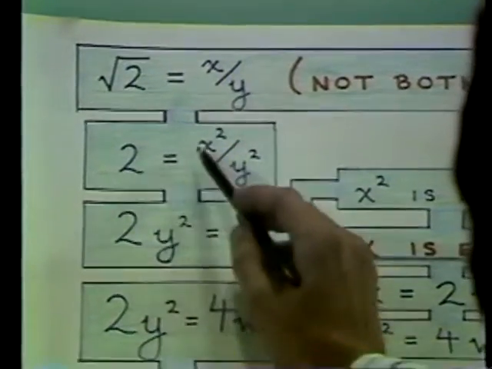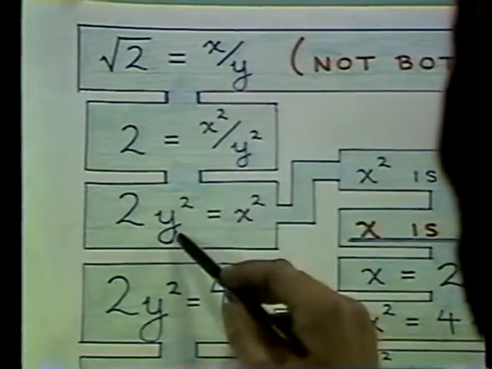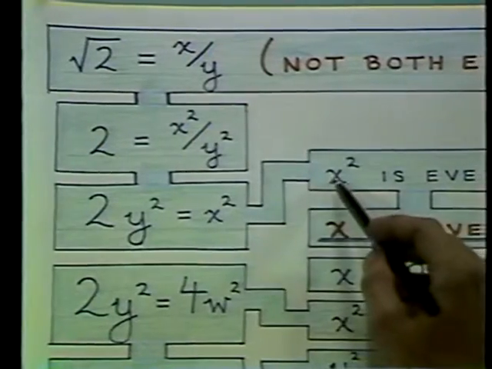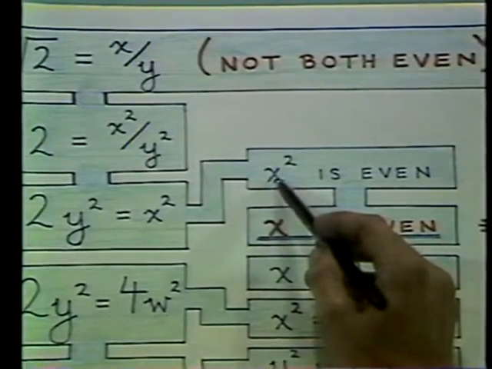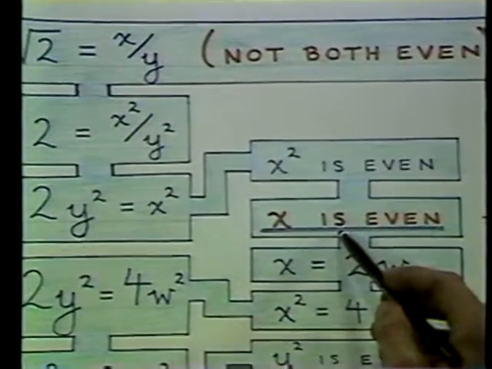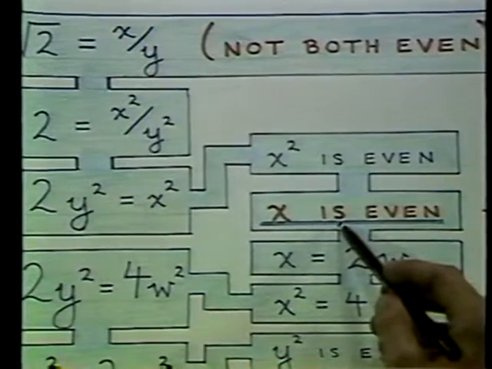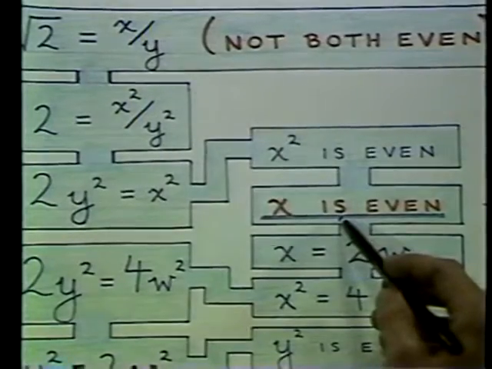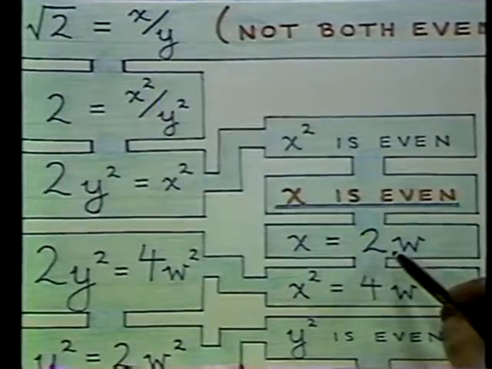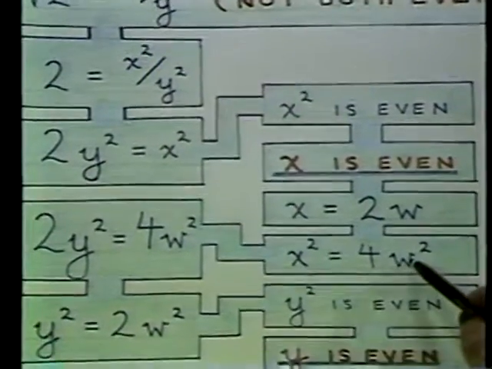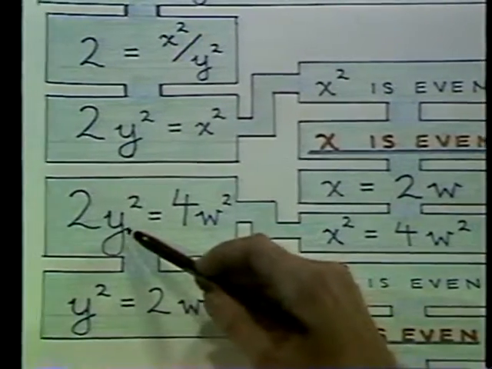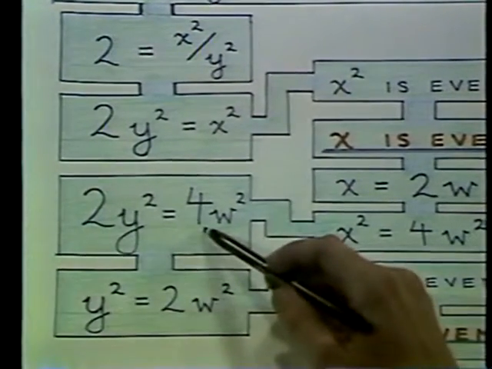I square both sides, cross multiply, I get x squared is 2y squared. And this tells me that x squared must be even, because it's twice something. But a little thought will tell you that if x squared is even, then x must be even. Why is that? Well, because an odd number squared is always odd. Therefore, x must be even. If x is even, then x is twice something. If I square it, I get 4 times something. If I substitute back into this equation, I then get an equation 2y squared equals 4w squared.